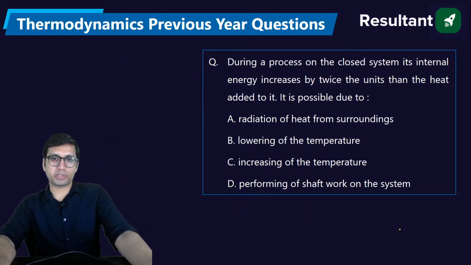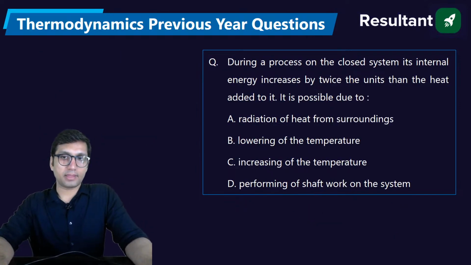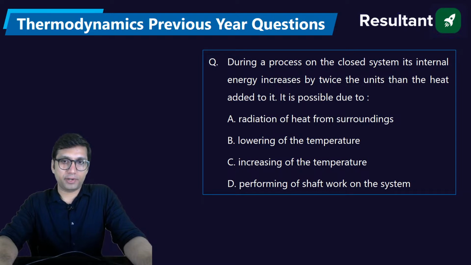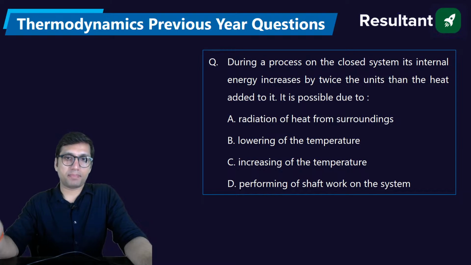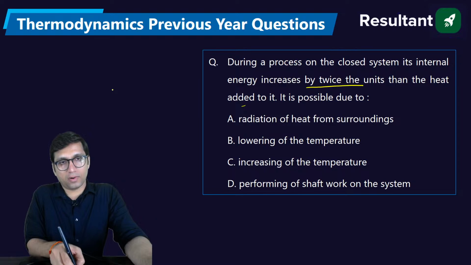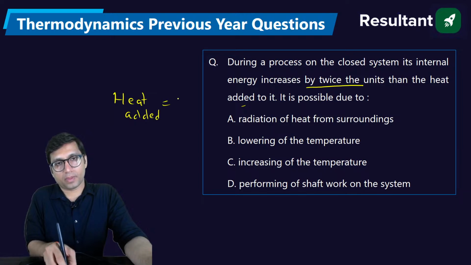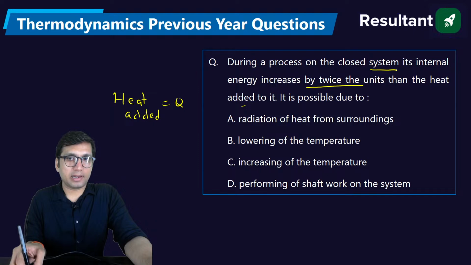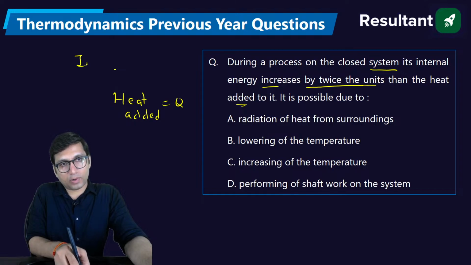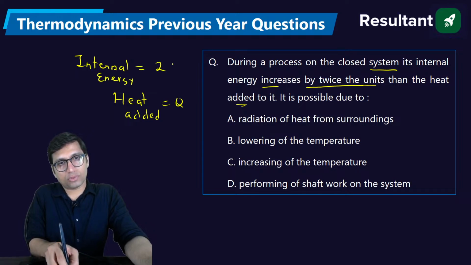Clear? Next question: during a process on a closed system, its internal energy increases by twice the units of the heat added to it. It is possible due to what? In this question, it is said that there is a closed system process in which the internal energy is increasing by twice the units of the heat added. Let's say the heat added is equal to Q, and the internal energy is increasing by twice the units of the heat added. So the internal energy is equal to 2 times the heat.